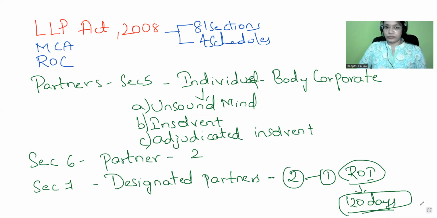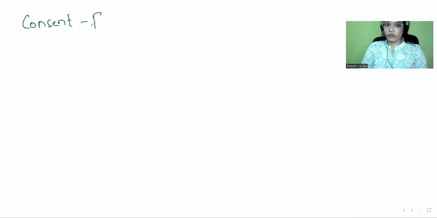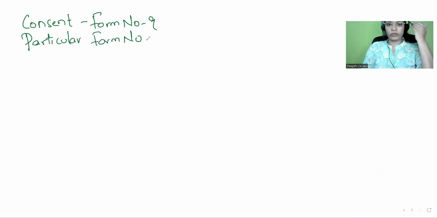Whenever you appoint a designated partner, we require certain things from him. One is his consent to act as a partner, in Form 9. After that, we require his particulars in Form 4.